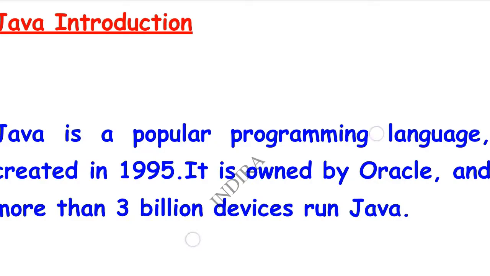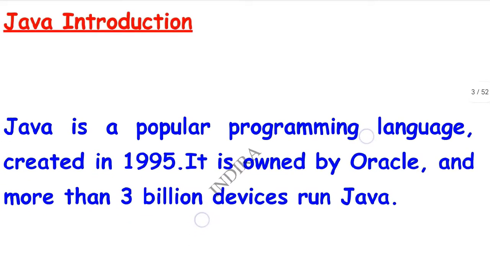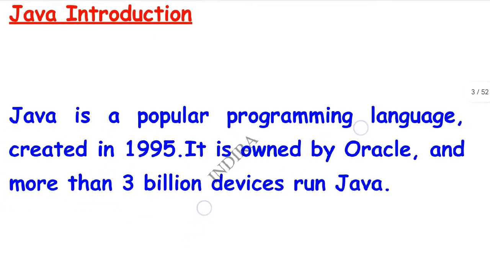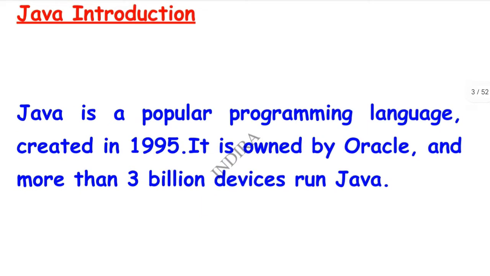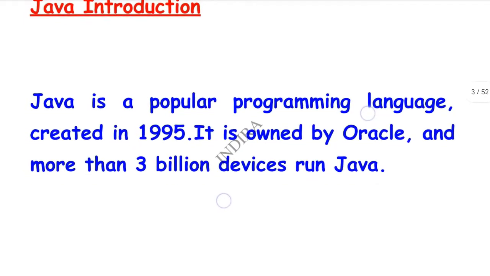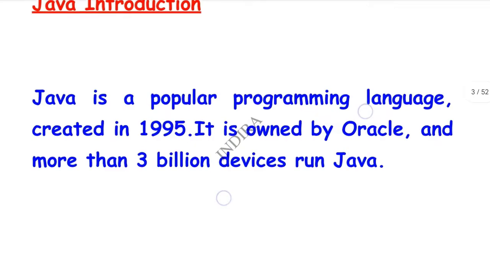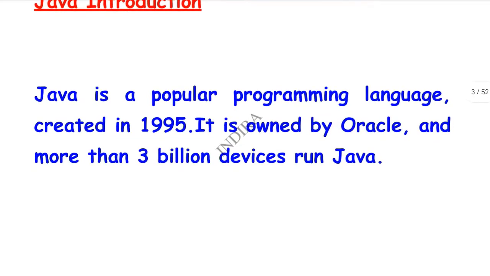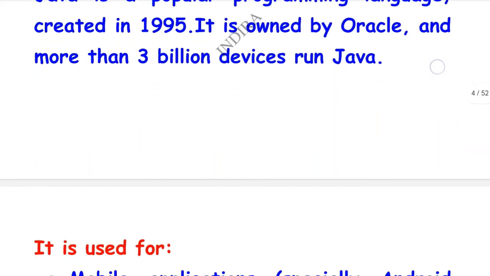Java is a popular programming language created in 1995. It is owned by Oracle, and more than 3 billion devices run Java. Java is one of the most important and, at the same time, popular programming languages. Oracle is the owner of Java, and Java is running over 3 billion devices.